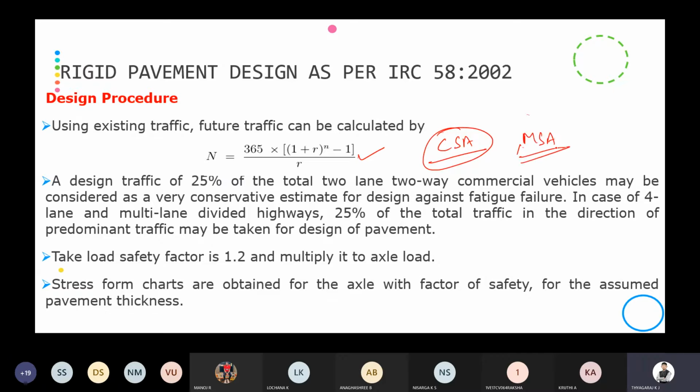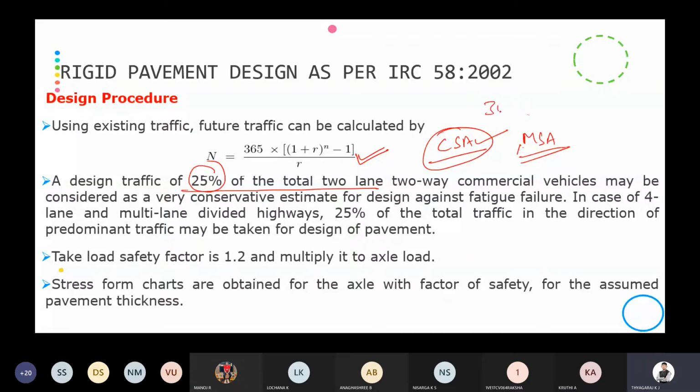The second thing we have to consider is a design traffic of 25% of the total. Whatever traffic we get in terms of cumulative standard axles, only 25% we are going to consider rather than considering the entire.